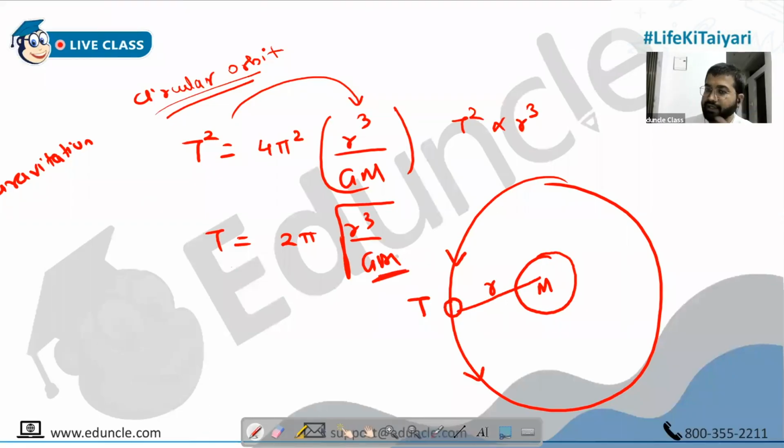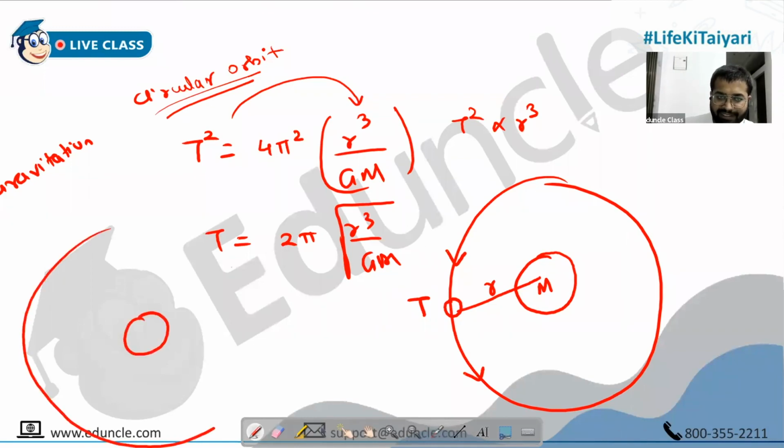For example, Earth and satellite. Satellite is revolving around the Earth. So you are not using reduced mass here. T square is proportional to R cube, when you write the capital M, it is the mass of Earth only. So similarly, if you are talking about galaxy and if there is a planet, capital M will be mass of galaxy only. It won't be reduced mass. It will be mass of the object at the center here.